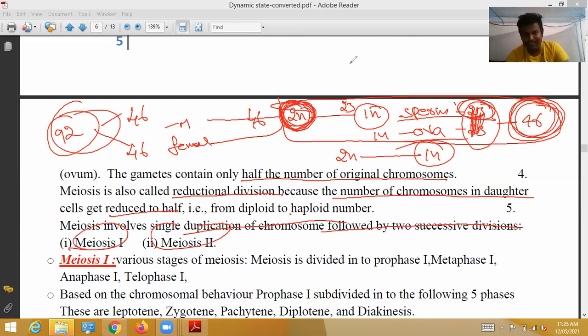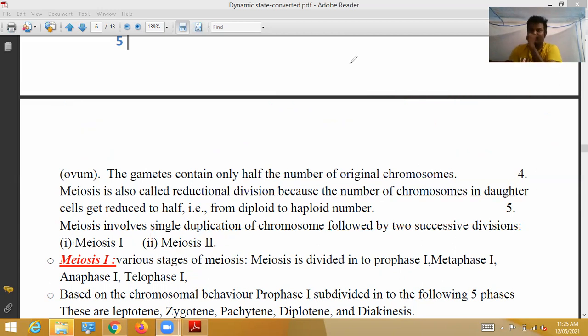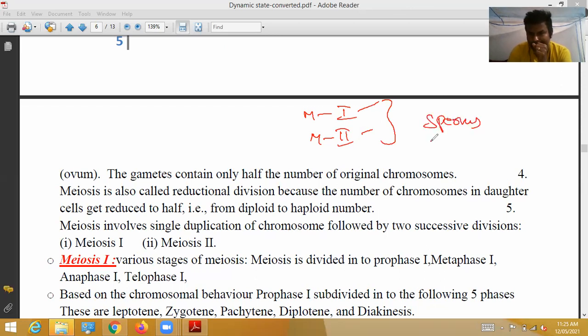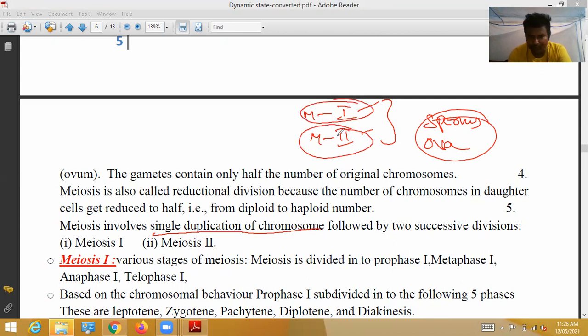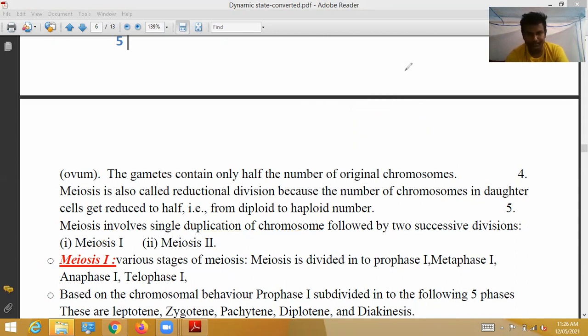Generally, meiosis divisions always take place in two types: meiosis 1 and meiosis 2. As a result of meiosis 1 and meiosis 2, sperms and ova are formed in human beings. So meiosis involves a single duplication of chromosomes, followed by two successive sequential divisions, that is meiosis 1 and meiosis 2. First of all, let us see meiosis 1.